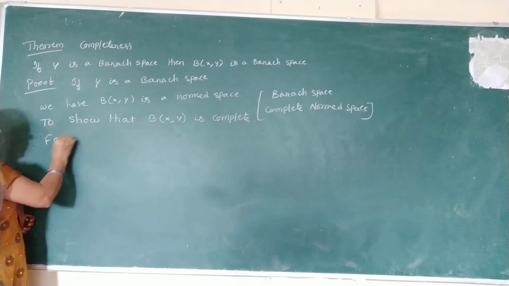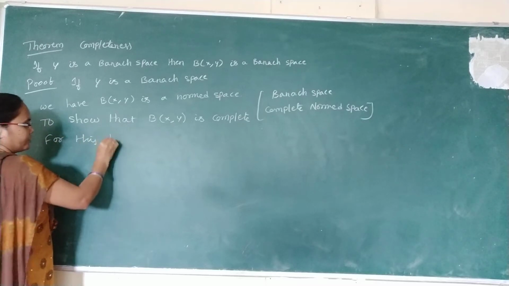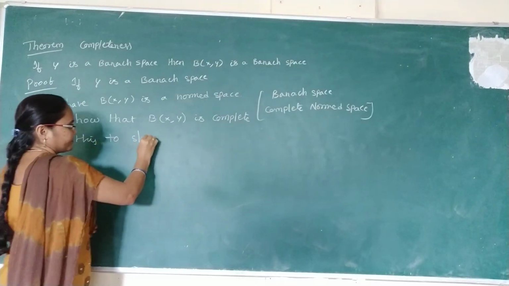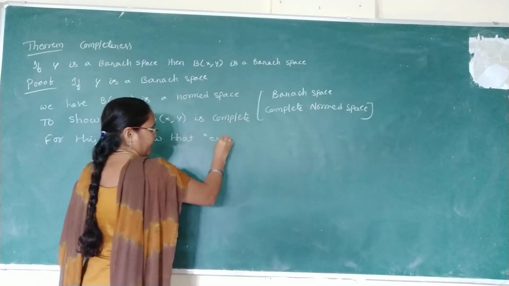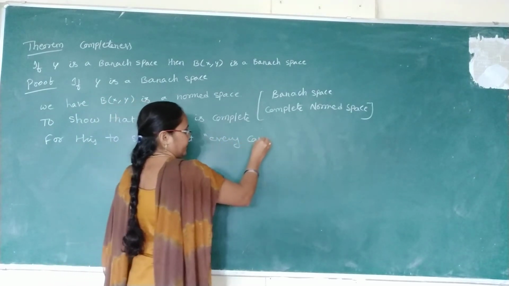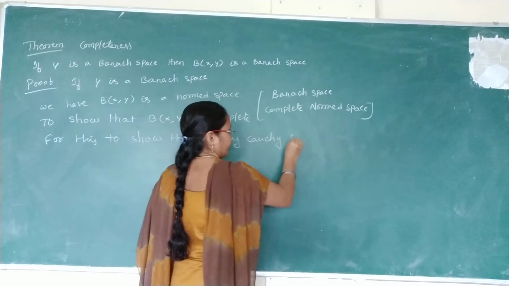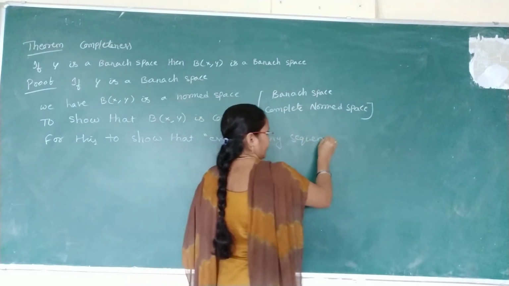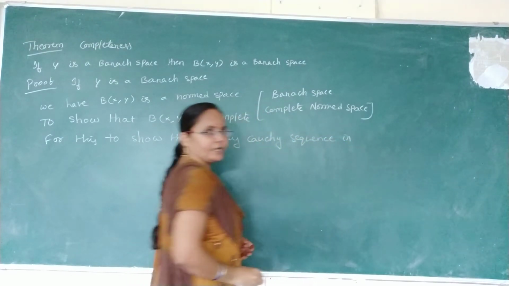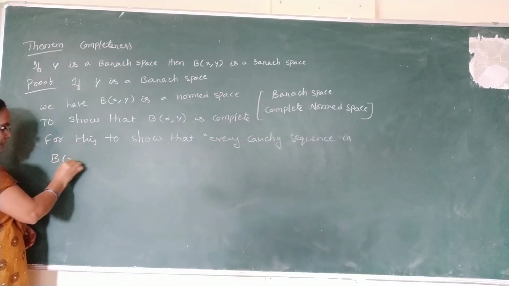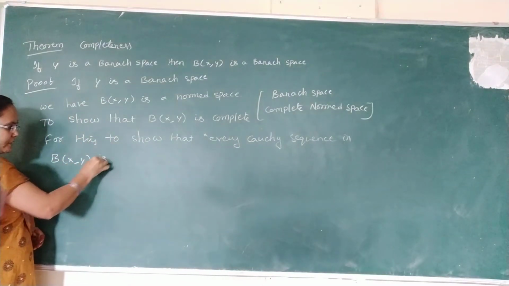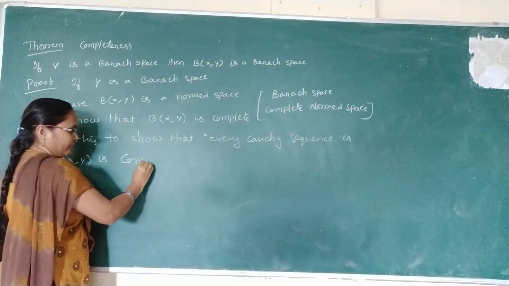So for this, to show that every Cauchy sequence in B(X, Y) is convergent in Y.